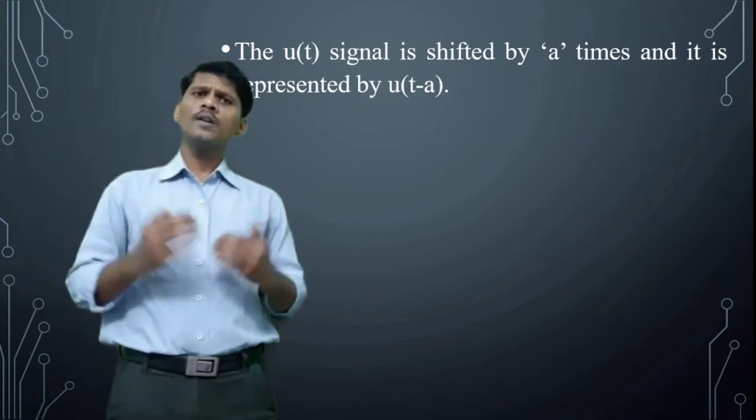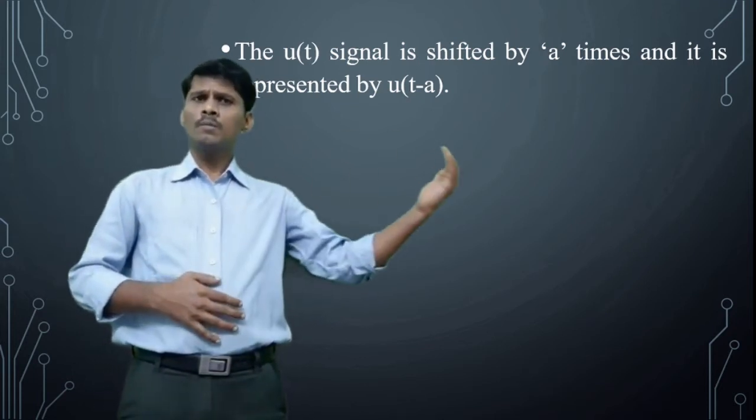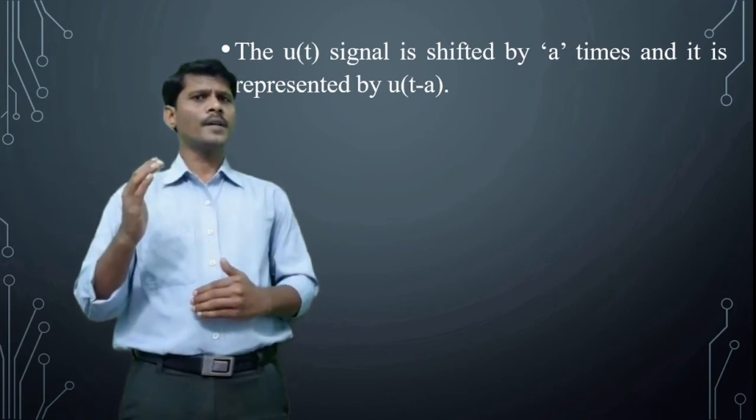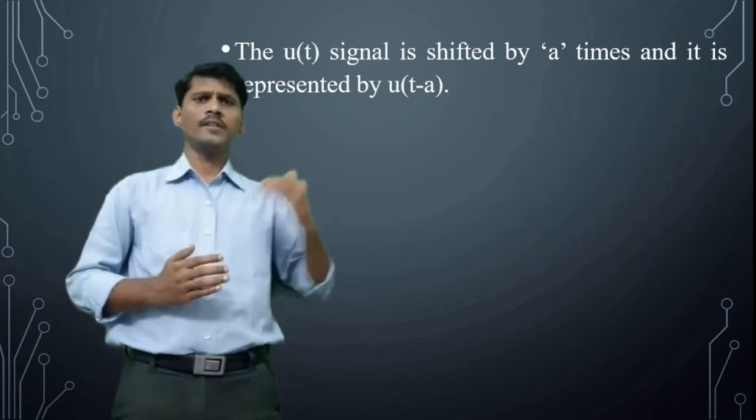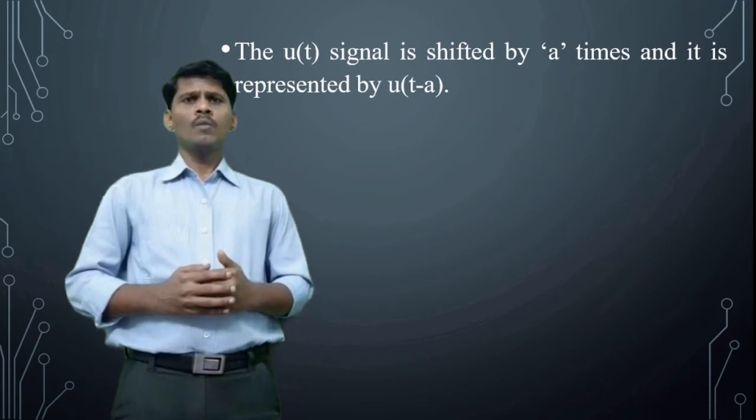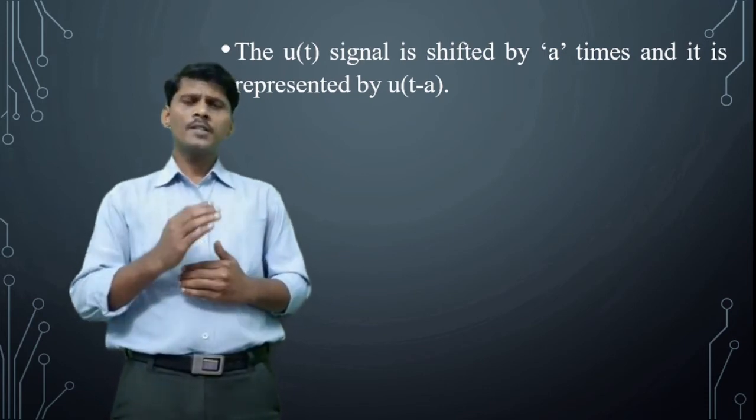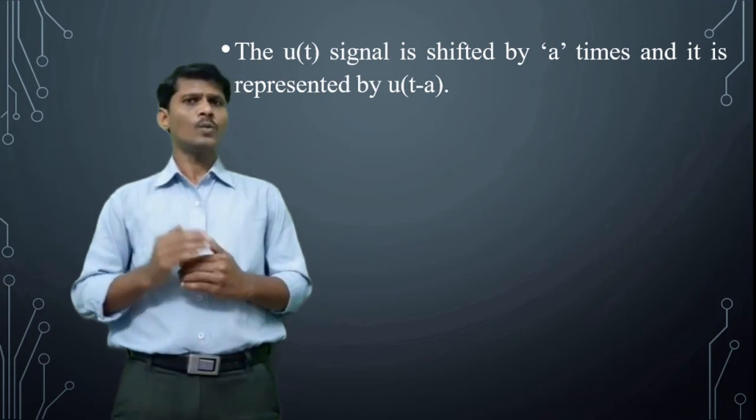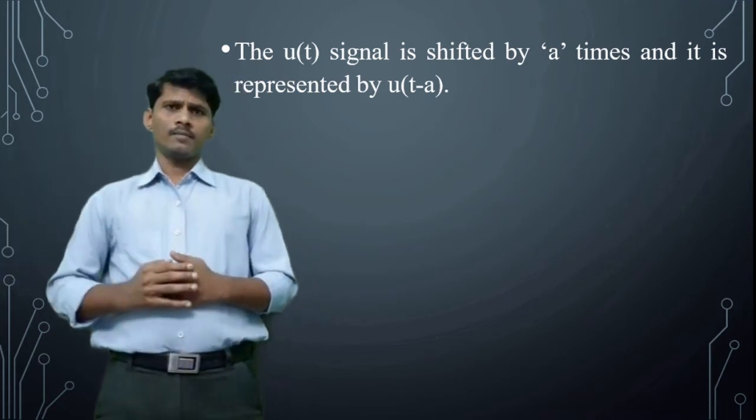What are the positive values of a? 1, 2, up to plus infinity. So the signal u of t will be shifted towards the right direction. What are the negative values of a? Minus 1 to minus infinity. Then the signal u of t will be shifted towards the left direction.